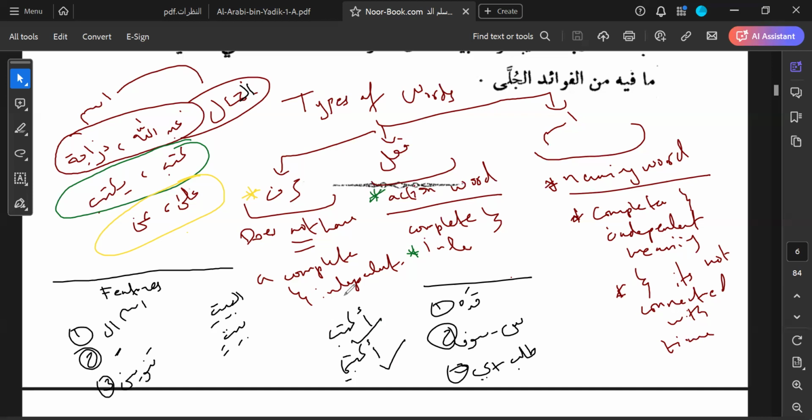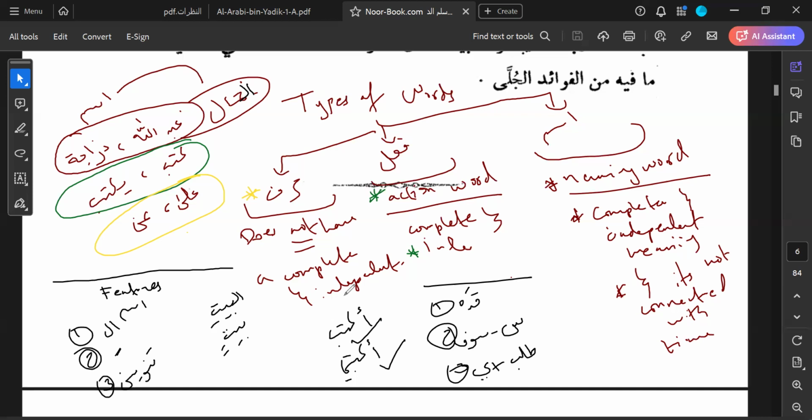Okay, so verbs are of a number of types. One of the verbs is called fi'al amr. It's a verb which you use to give someone an order to do something. Right? It's a verb which you use to give someone an order to do something. I want someone to write something down. I will tell them, uktub, write it down.